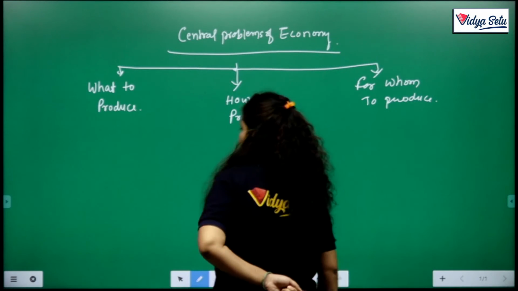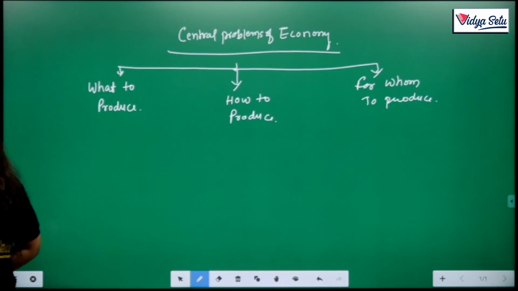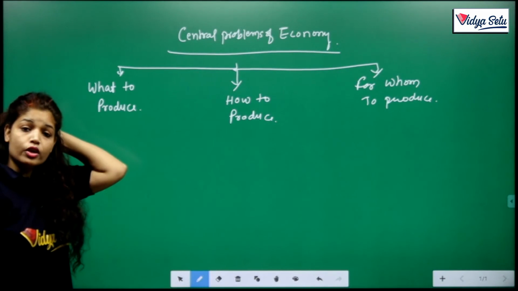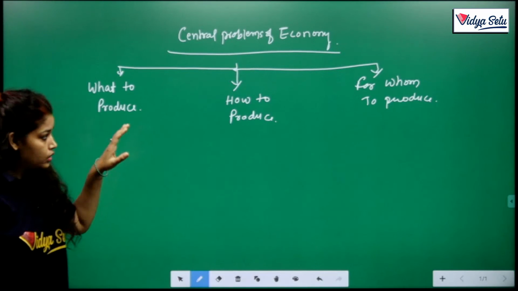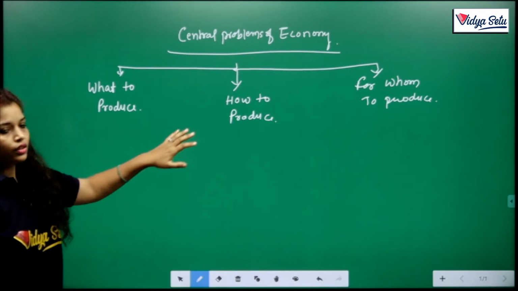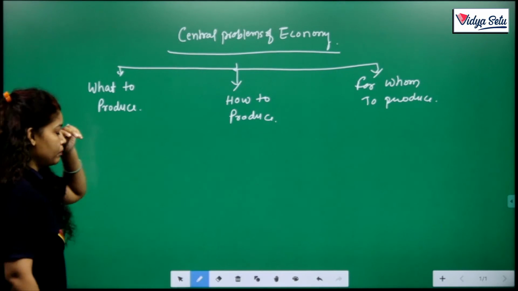Please mark your attention here because this is a direct question in your exam. Clear? What are the central problems of economics? So we are just on keynotes. We discuss it in detail in our notes, but these are the keynotes which you prepare for your exam. Clear?